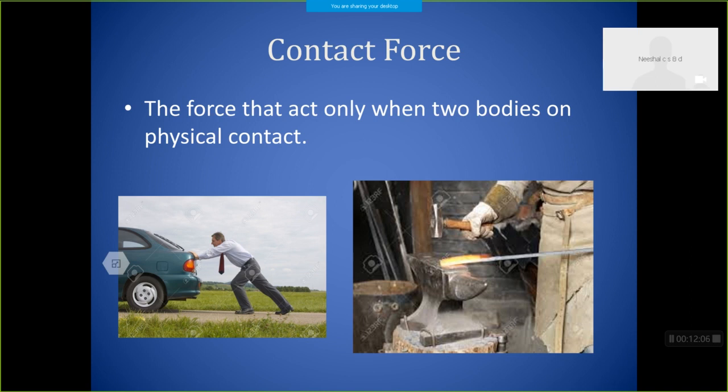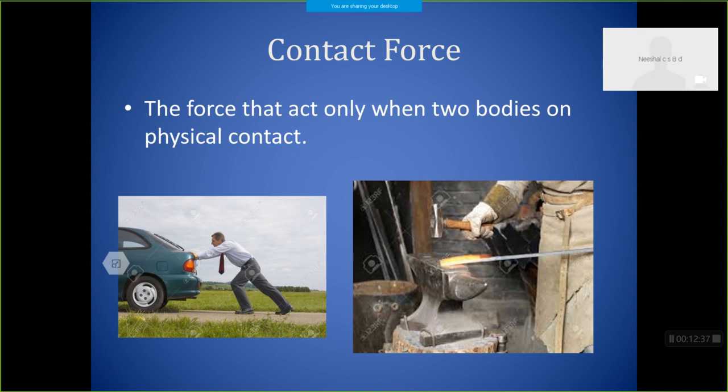But here, a blacksmith is applying a force on the red hot iron. Here we can see that the blacksmith is not touching the iron. He is applying a force through a hammer. The hammer acts as a third person or a medium. So the force need not be in direct contact. It can be through a third person or a medium.